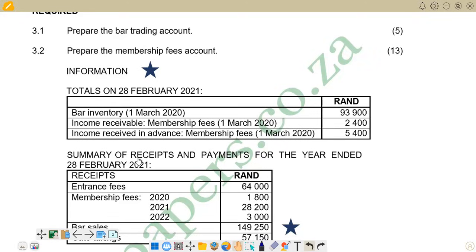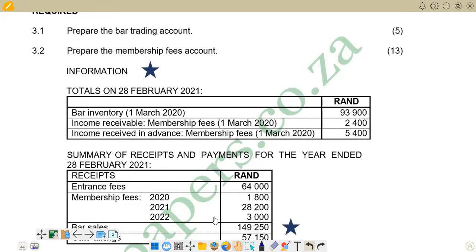And then we've got a summary of receipts and payments for the year ended 28 February 2021. This is the summary of the receipts whereby we've got entrance fees and membership fees. And remember, on membership fees, we've got the ones that we are given for 2020. 2020 is the previous financial period, 2021 is the current one, and 2022 is the next financial period.